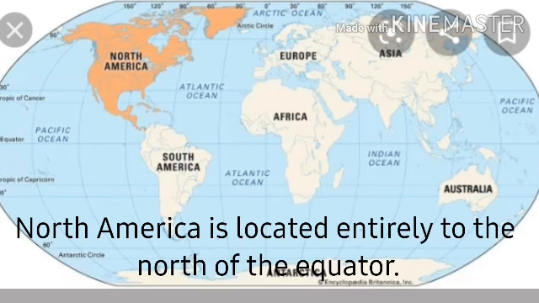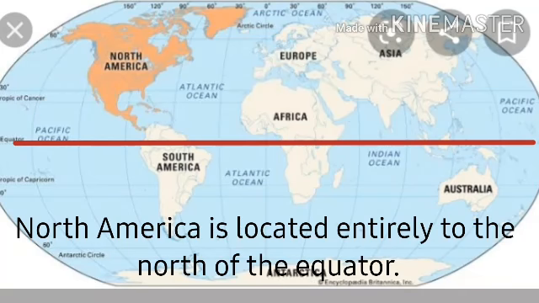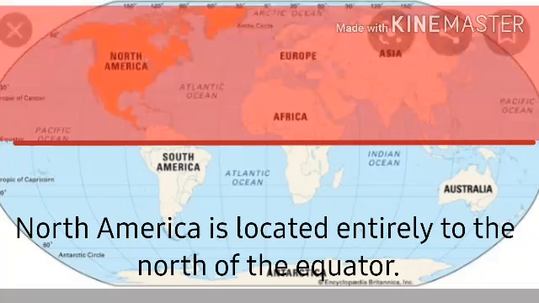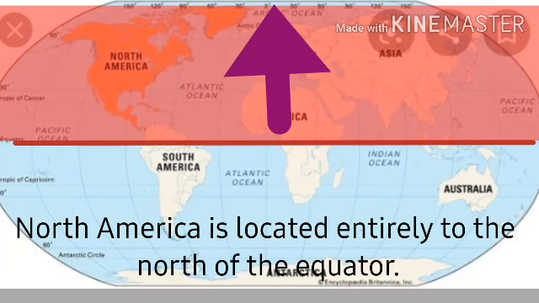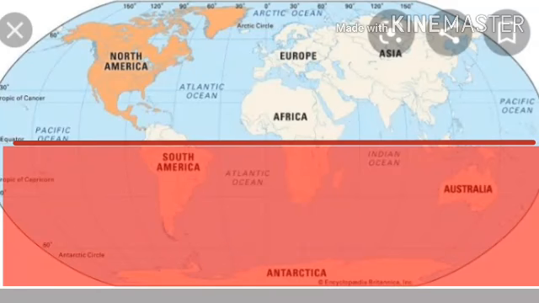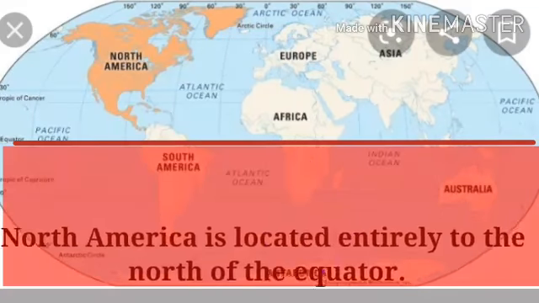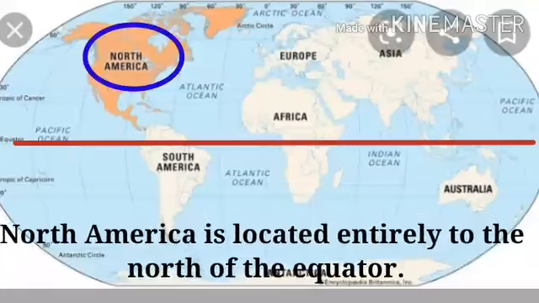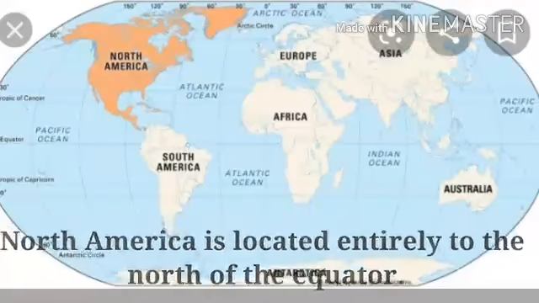North America is located entirely to the north of the equator. Let us see the world map. In this map, North America is colored orange. The red color line is the 0-degree latitude equator line. The equator line makes two parts. The area above the equator line is the north part of the equator and the area below the equator line is the south part of the equator. So, North America is located entirely to the north of the equator.